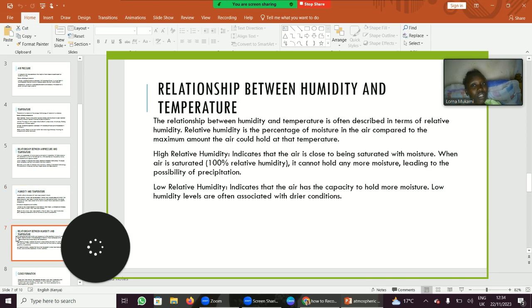Relationship between humidity and temperature. It is described by relative humidity, which is the percentage of moisture in the air compared to the maximum amount the air could hold at a certain temperature. Low relative humidity indicates that the air has the capacity to hold more moisture. Low humidity levels are often associated with drier conditions.